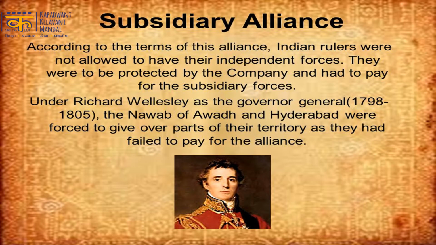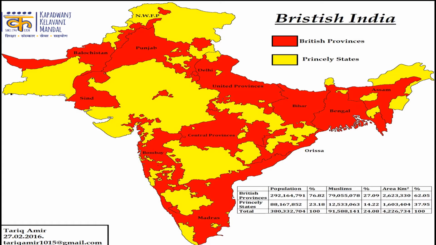As per the scheme, any princely state that accepted the alliance had to keep and maintain the British army, as well as keep a British representative in the royal court. This way, the British could maintain their army without spending any money. However, the princely states were not allowed to utilize the army at their own will. This system, which made many feel secure in the beginning, made them feel enslaved and threatened.